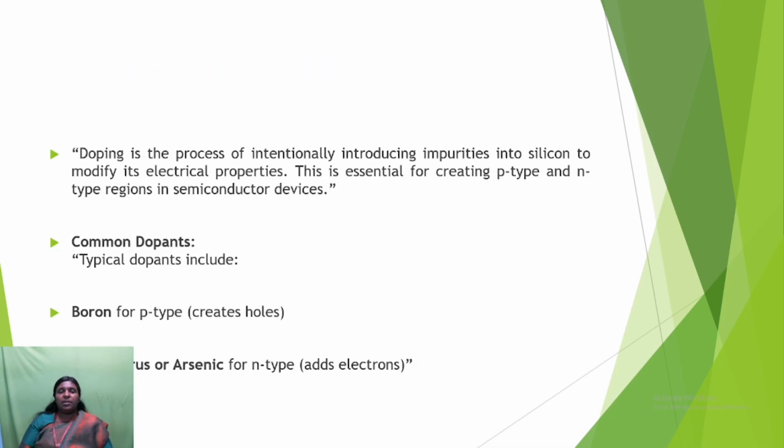Doping is the process of intentionally introducing impurities into silicon to modify its electrical properties. This is essential for creating p-type and n-type regions in semiconductor devices. The common dopants we have seen are boron for p-type, and phosphorus and arsenic for n-type. Boron creates holes. Phosphorus or arsenic, for n-type, add electrons.